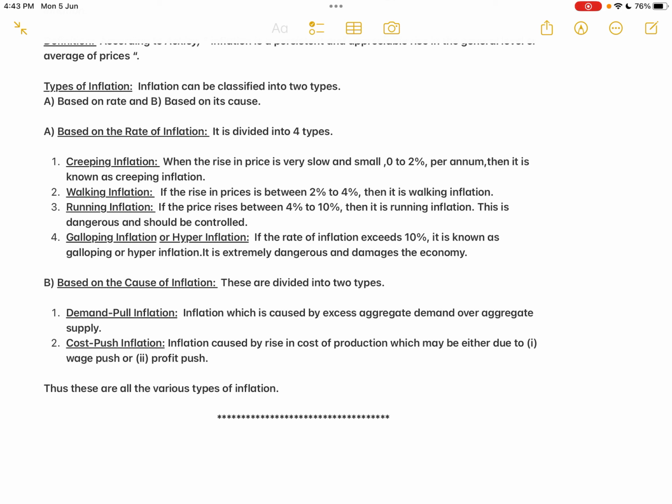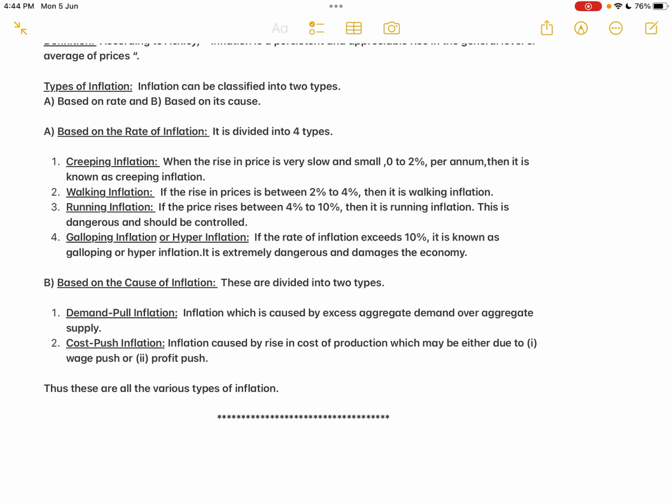So that means, if the rise in prices is between 2% to 4%, then it is walking inflation. Slowly the inflation is gaining momentum. So from 0 to 2%, from crawling inflation, it's becoming a walking inflation when the rise in general price level is between 2% to 4%. Then it is walking inflation.